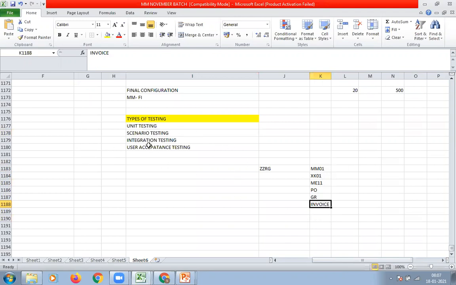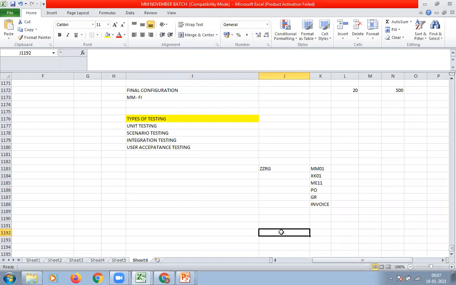Okay. Next, integration testing. Testing of a series of SAP transactions across the modules is known as integration testing.